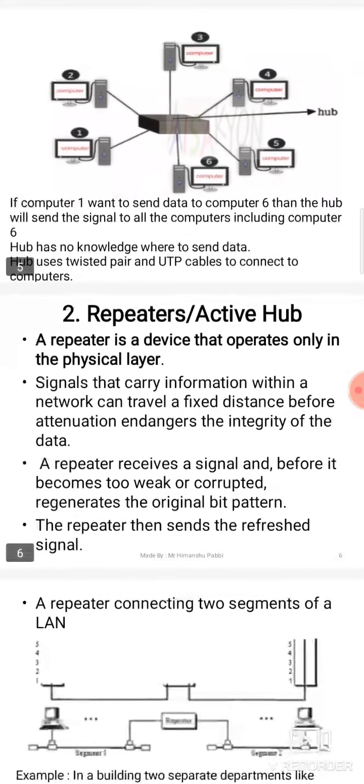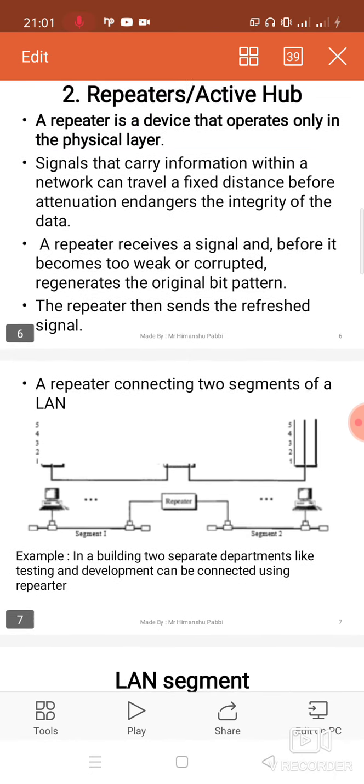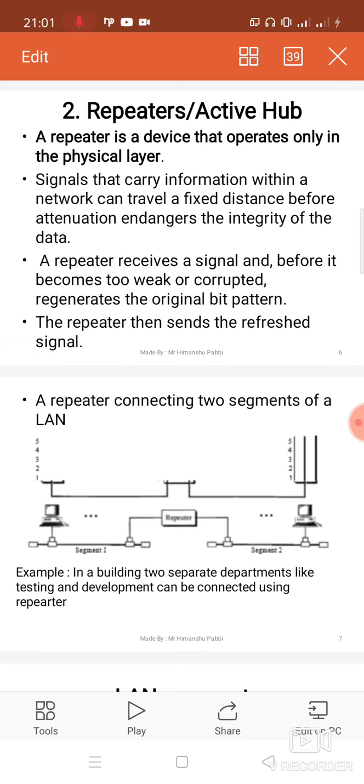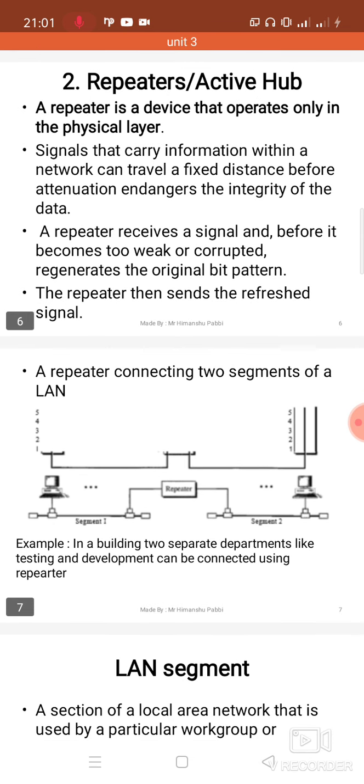Next device is repeater. Repeater is also known as active hub. Repeater works on physical layer. Repeater is used to regenerate the signals. You have to remember this, repeater is used to regenerate the signals. When a sender sends a signal, it becomes weak after traveling some distance. So repeater is used to regenerate the signals. After regenerating, the signal is sent to the destination.